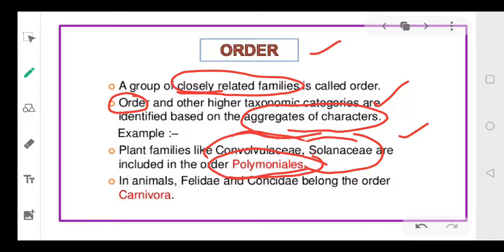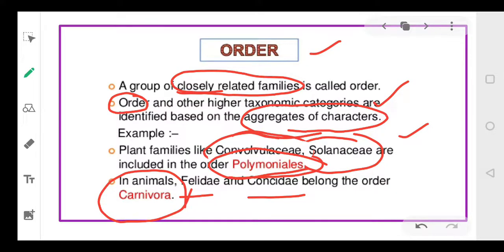They both belong to the order Polemoniales. Same way, in animals, Felidae and Canidae belong to the order Carnivora. They both belong to the order Carnivora.